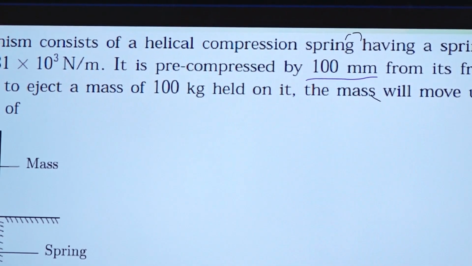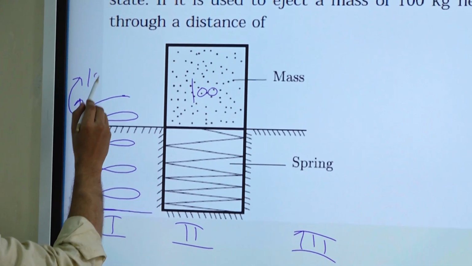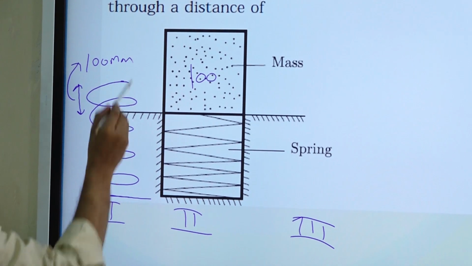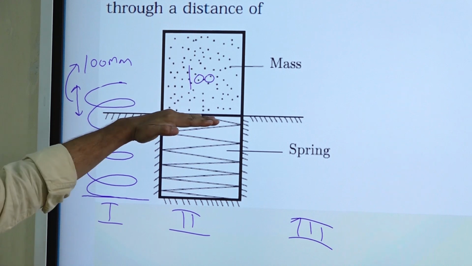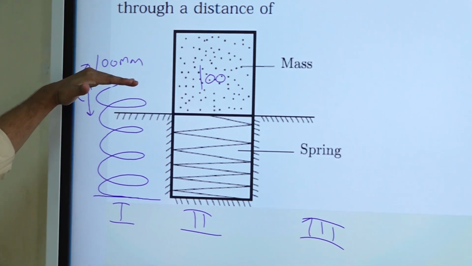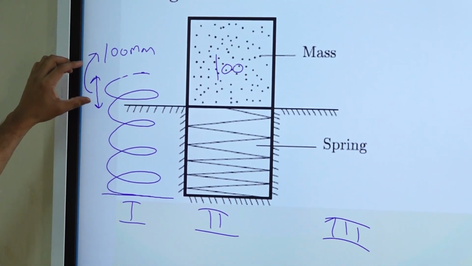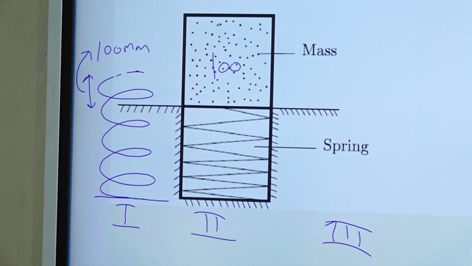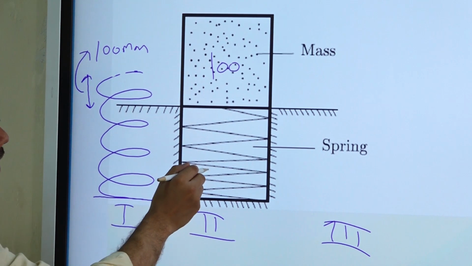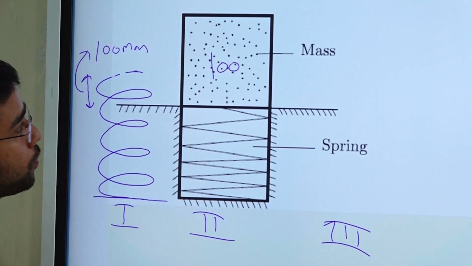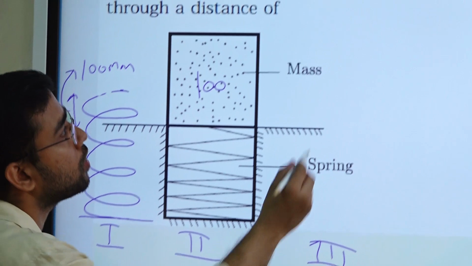So what we are doing is compressing the spring from this point to this point, by 0.1 meter. Because of this compression, this spring will store some amount of potential energy, and what is the formula of that potential energy?